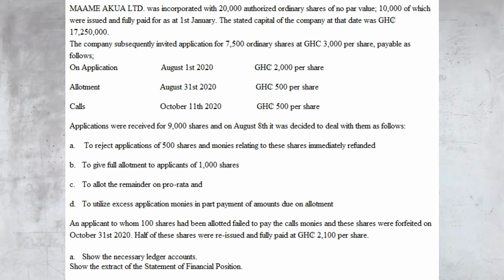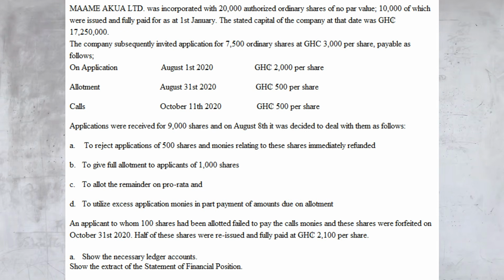The company subsequently invited applications for 7,500 ordinary shares at 3,000 Ghana cedis per share, payable as follows. On application, which is on 1st August 2020, you pay 2,000 Ghana cedis per share. On allotment, which is on 31st August 2020, you pay 500 Ghana cedis per share. And then on calls, which is just one call, on October 11, 2020, you pay 500 Ghana cedis per share.